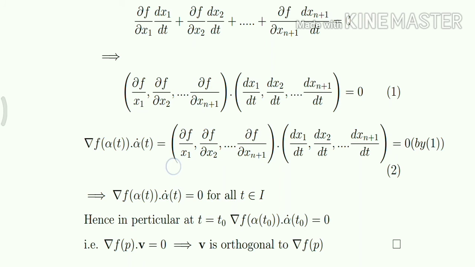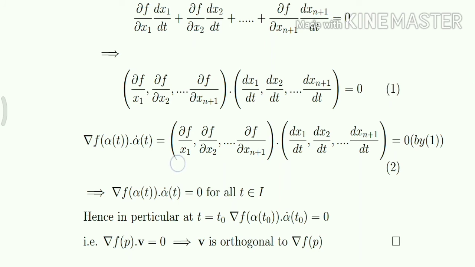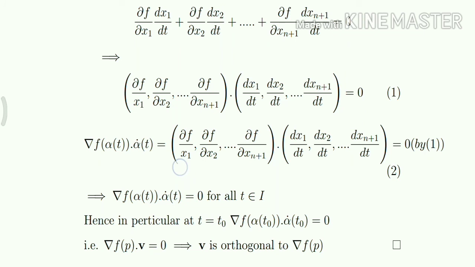We know that Pv dot Pw is equal to v dot w. Hence, the dot product will be equal to partial f by partial x1 of alpha of t, partial f by partial x2 of alpha of t, etc., partial f by partial xn plus 1 of alpha of t, dot dx1 by dt of t, dx2 by dt of t, etc., dxn plus 1 by dt of t.